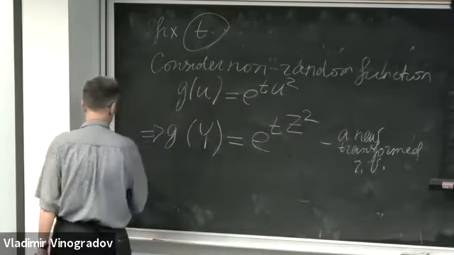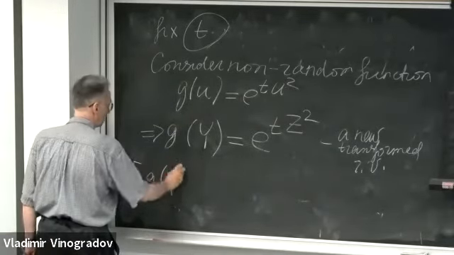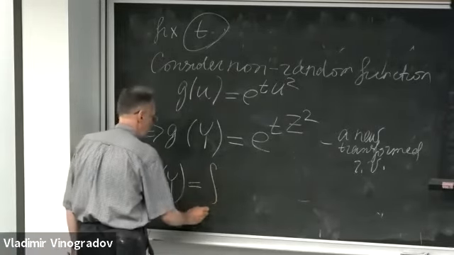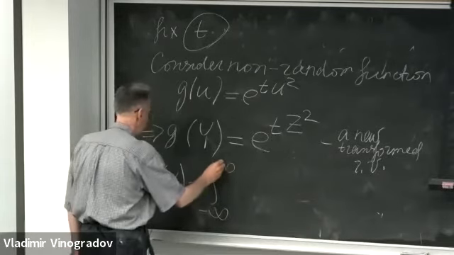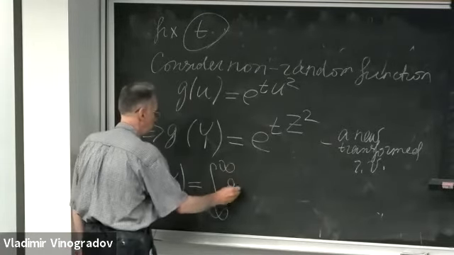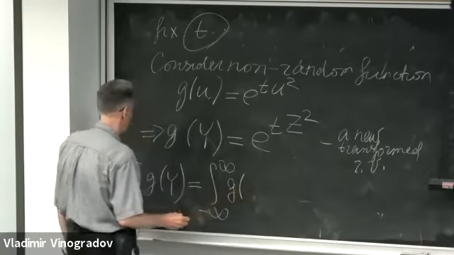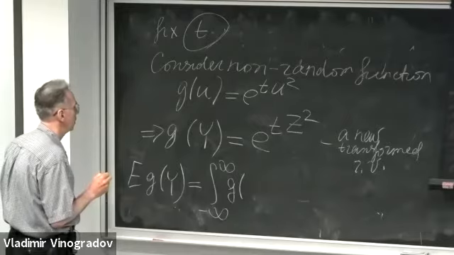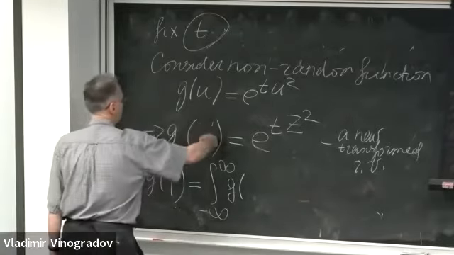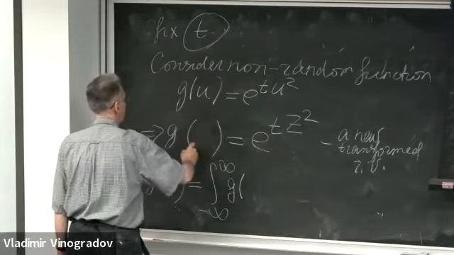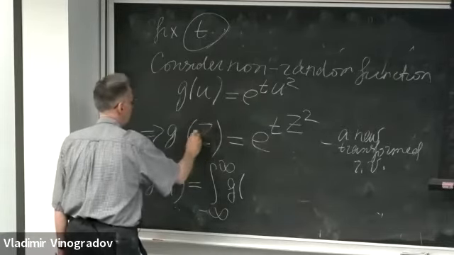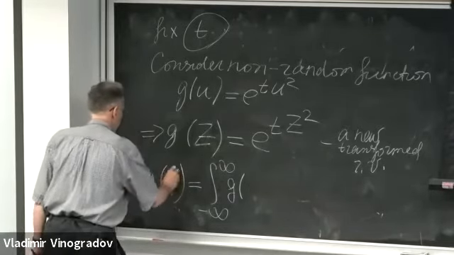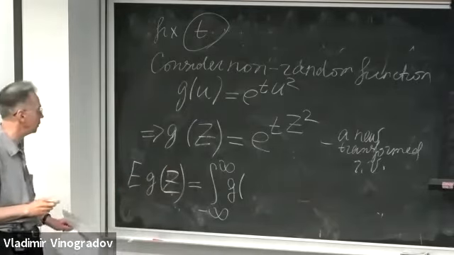And the expectation of g of capital Y is the integral from negative to positive infinity of g of, actually, it's nicer to write g of z. Y is z squared, but really here it's little g of z.